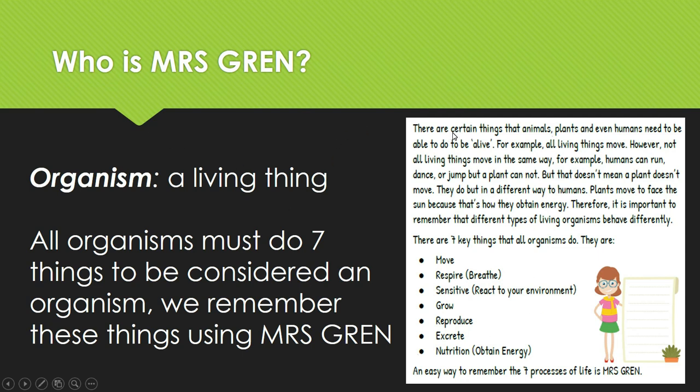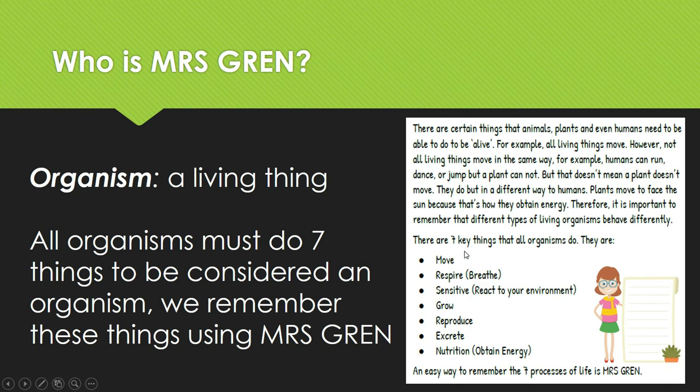There are certain things that animals, plants, and even humans need to be able to do to be alive. For example, all living things move. However, not all living things move in the same way. For example, humans can run, dance, or jump, but a plant cannot. But that doesn't mean a plant doesn't move. They do, but in a different way to humans. Plants move to face the sun because that's how they obtain energy. Therefore, it's important to remember that different types of living organisms behave differently.